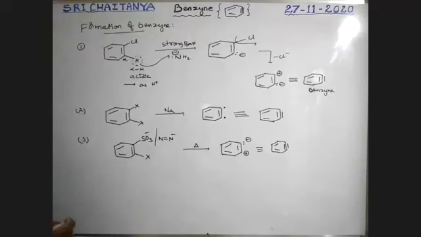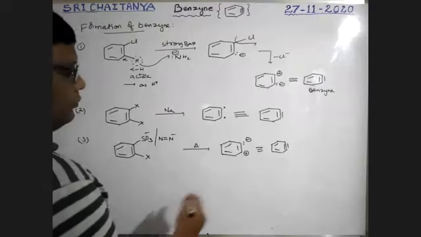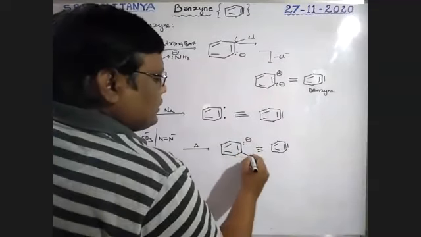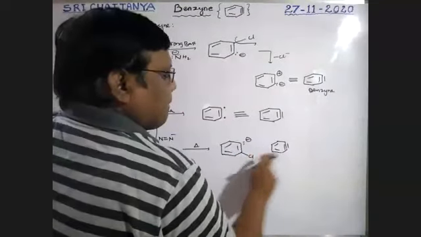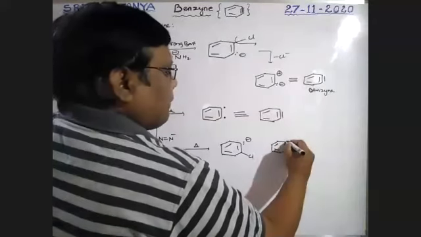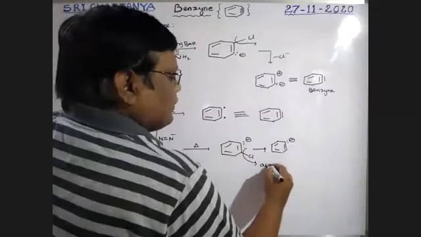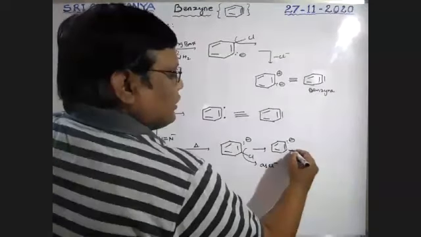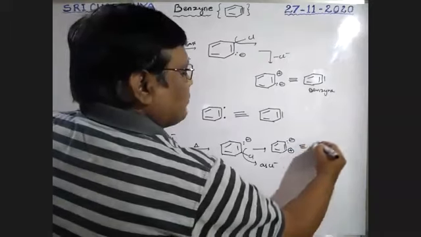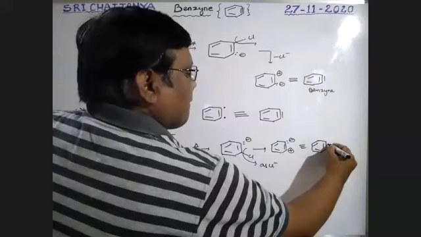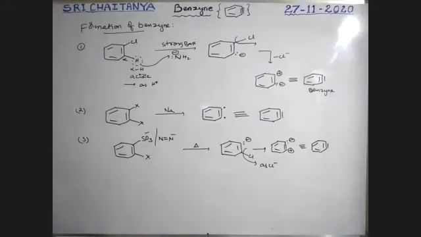Okay. Next. Just a minute. First of all, this is chloro. This is released as Cl minus. So this one gets positive charge. Now it becomes benzene. That's correct. So step by step explanation. So this is also benzene, boys.